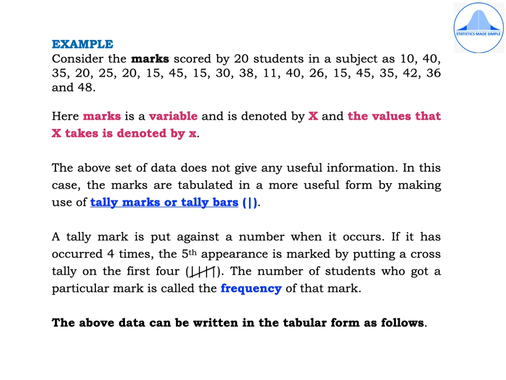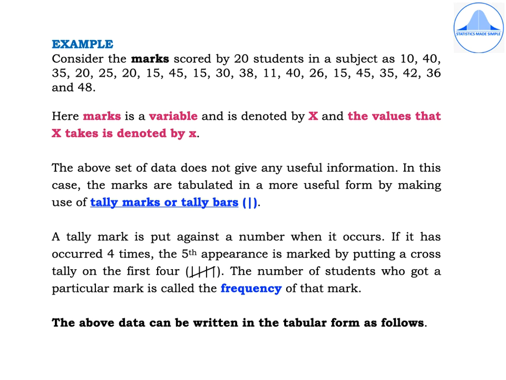So let's start with an example. Let's consider the marks scored by 20 students in a subject as 10, 40, 35, 20, 25, 20, 15, 45, 15, 30, 38, 11, 40, 26, 15, 45, 35, 42, 36 and 48.